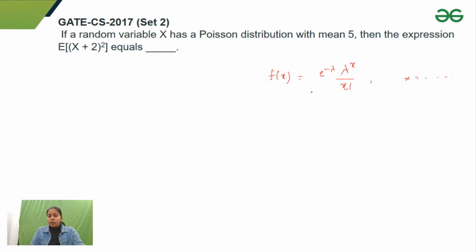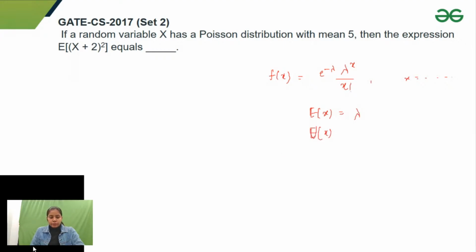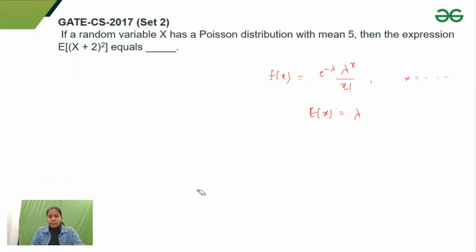The expectation of this random variable is lambda, and variance of x is also lambda. Both expectation and variance in this case are lambda. Lambda is how many times, on an average, an event is occurring. And the probability of an event happening a particular number of times is given by Poisson distribution.